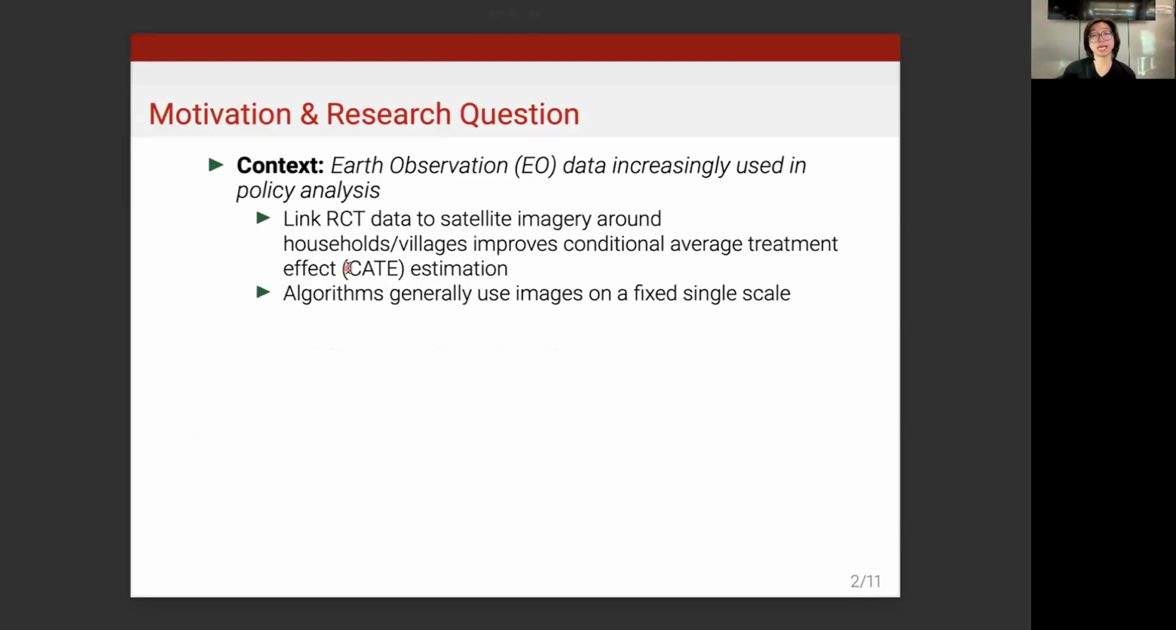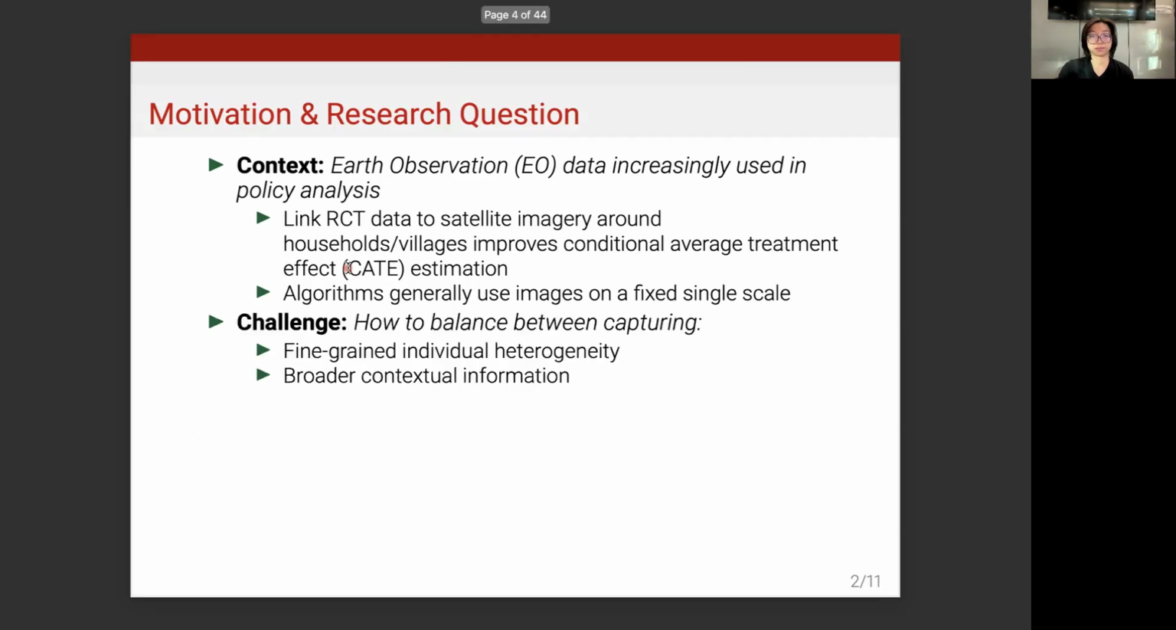Earth observation data is increasingly used in policy analysis. It's used to link RCT data to satellite imagery around households and villages to improve the estimation of conditional average treatment effects. However, the algorithms generally used in these CATE estimation procedures use images on a fixed single scale. When using images on a fixed single scale, there's a challenge of balancing fine-grained individual level heterogeneity with broader contextual